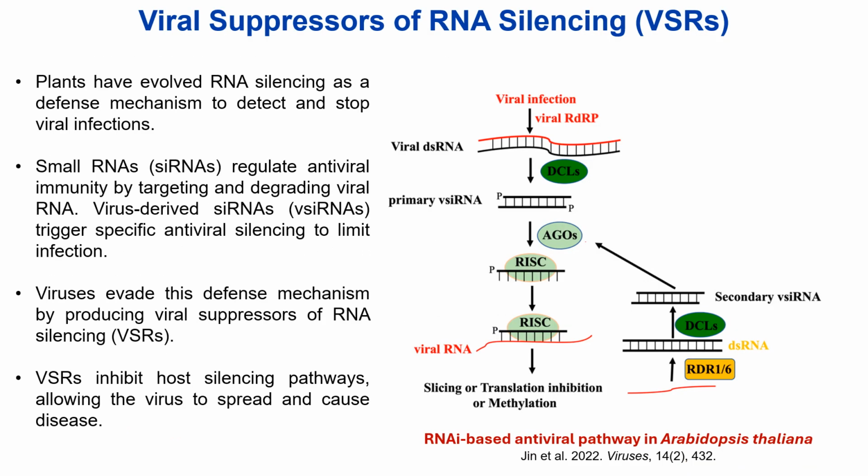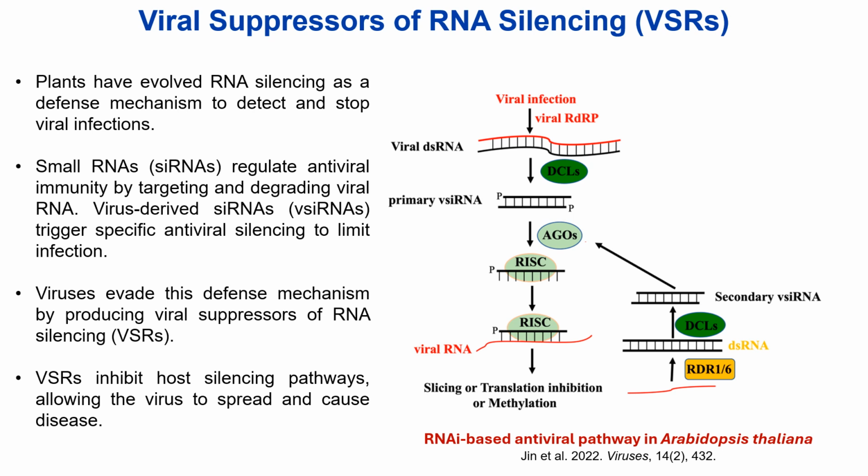To give you a brief refresher, in plants, RNA silencing is a robust antiviral strategy. The plant recognizes viral RNA, processes it into small interfering RNAs or siRNAs, and then uses those siRNAs to target and degrade foreign viral genomes or transcripts. As a very effective response, viruses produce VSRs to interfere with different steps of this RNAi pathway. Some VSRs bind the siRNAs directly, others bind the host's Dicer or Argonaute proteins, and still others direct these proteins